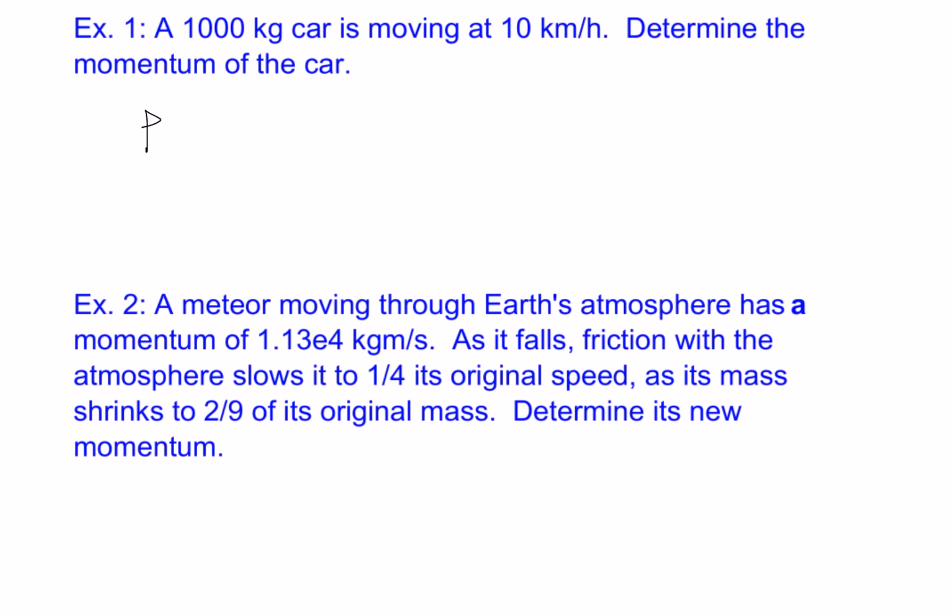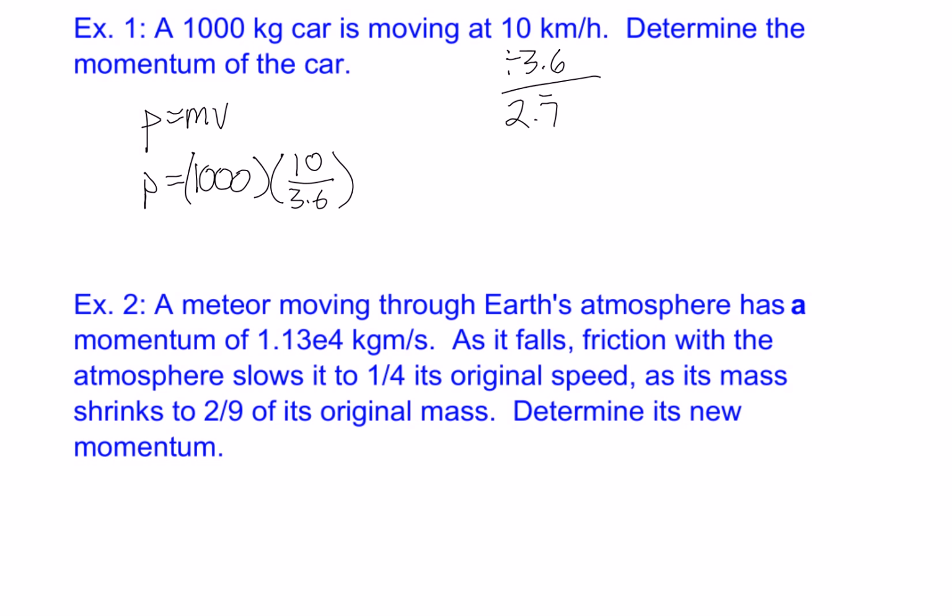Our first one: we have a 1,000 kilogram car moving at 10 kilometers per hour. We just want to use p = mv, so pretty basic. We have 1,000 kilograms times velocity, but remember velocity has to be in meters per second. So we have to divide 10 by 3.6, and that gives us 2.7 repeating. The best way to do this on your calculator is type in 1,000 times 10 divided by 3.6, then you don't have to worry about rounding the decimals.